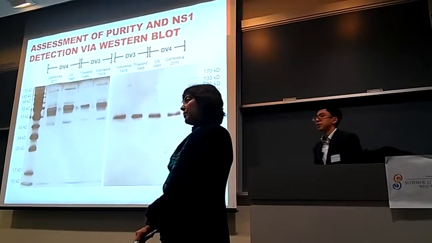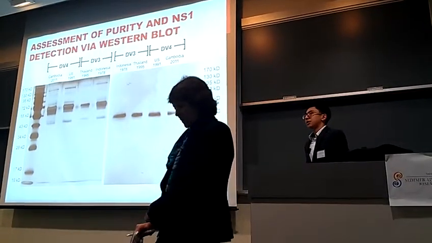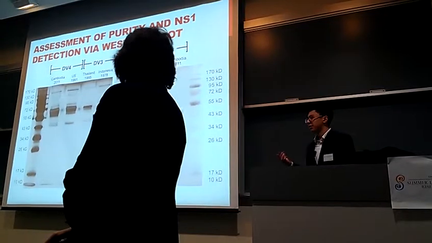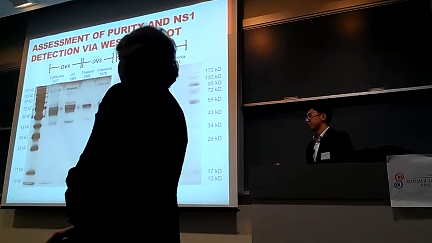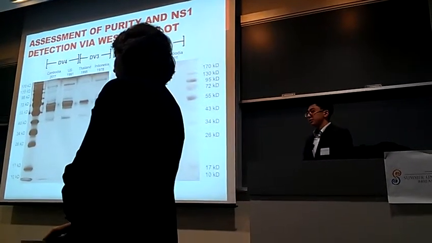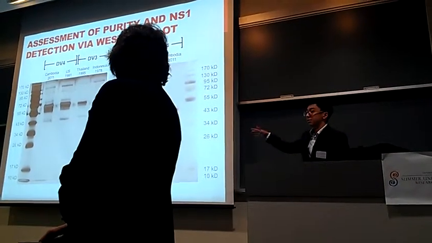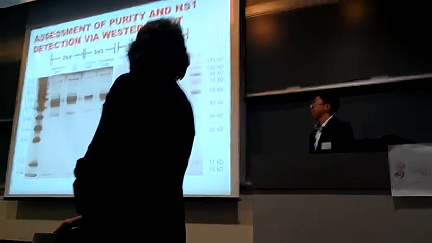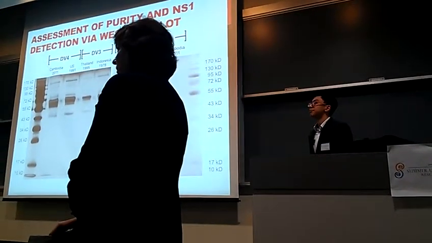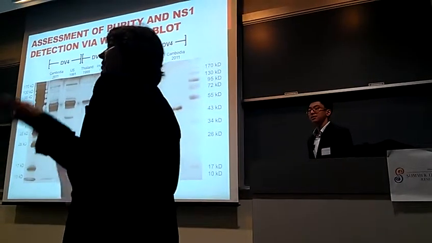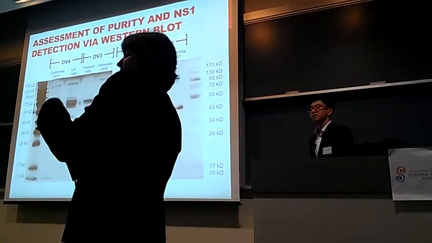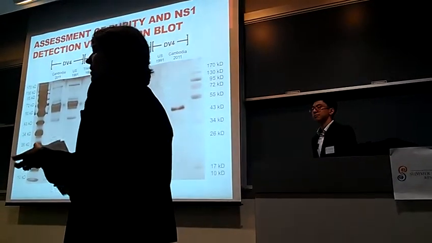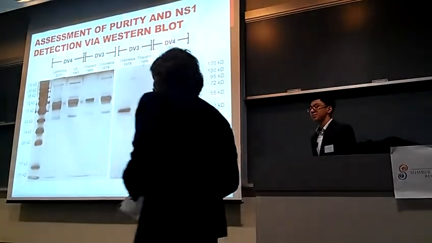Right. So we initially went about thinking that maybe there's also an envelope protein. We don't know anything that really co-precipitates with NS1 per se, but we tried staining for E, which is typically around that 70 kilodalton marker, but that didn't turn out so well. It didn't stain. So we're currently trying to figure out what it exactly is. NS1 has a lot of interacting partners inside the cell, but this was actually from what was secreted from the cell, so it's not a cellular protein that could be interacting.